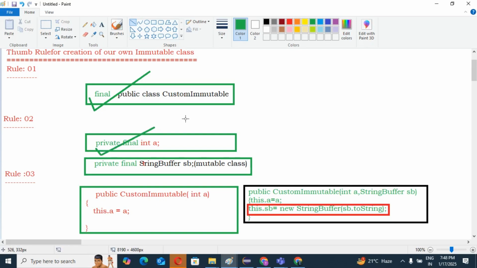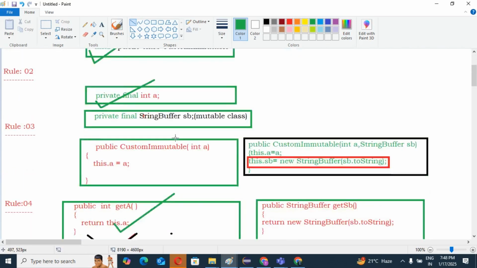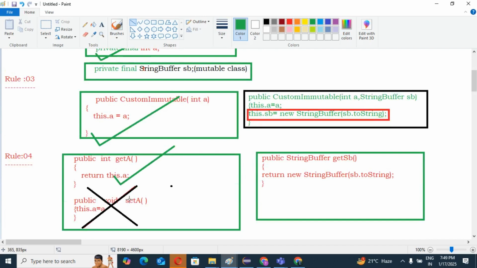Then third thing, initialize the object through the constructor, right? Initialize the object through the constructor, guys. This is our third rule. Yes or no? We are going to initialize with the constructor. In the fourth rule, we should not have a setter method. We don't allow the setter method. We should have only the getter method, guys. That is our fourth rule.